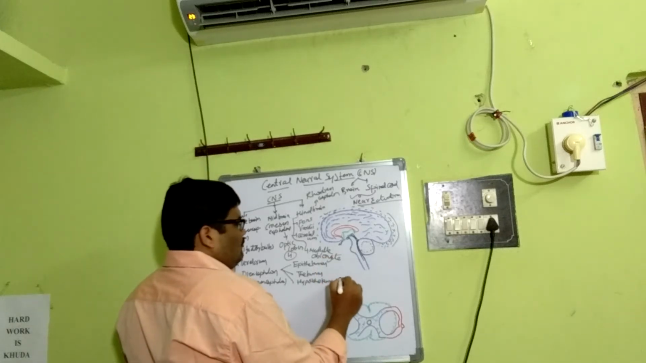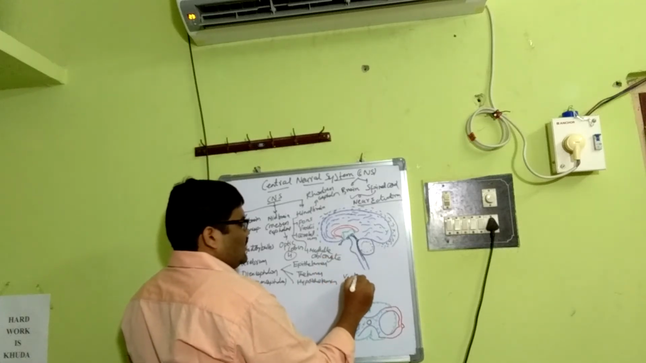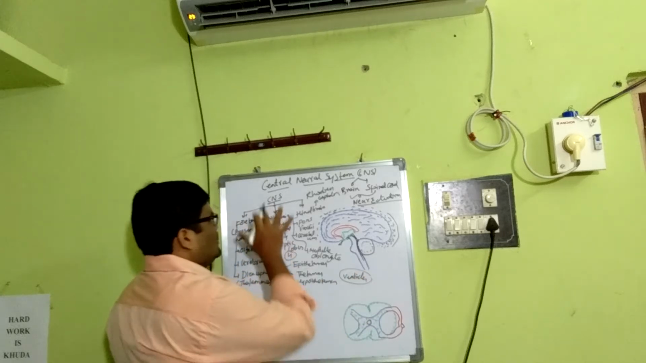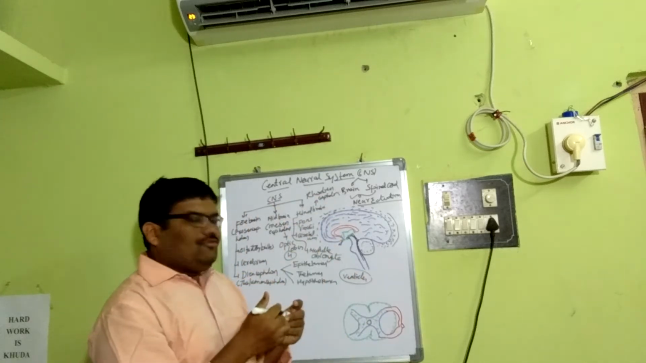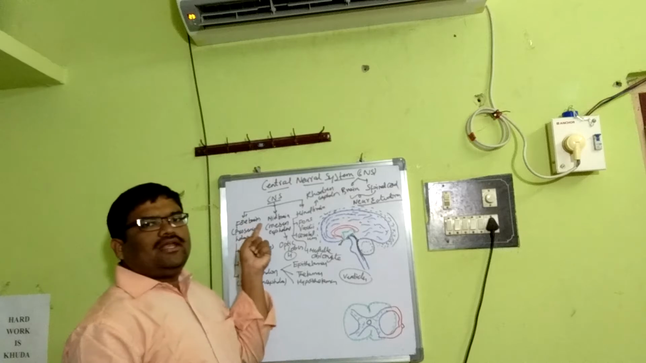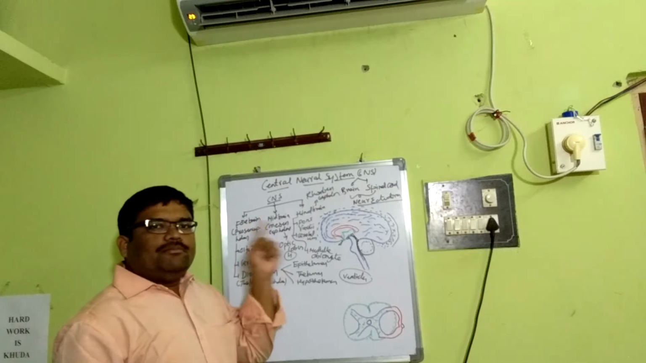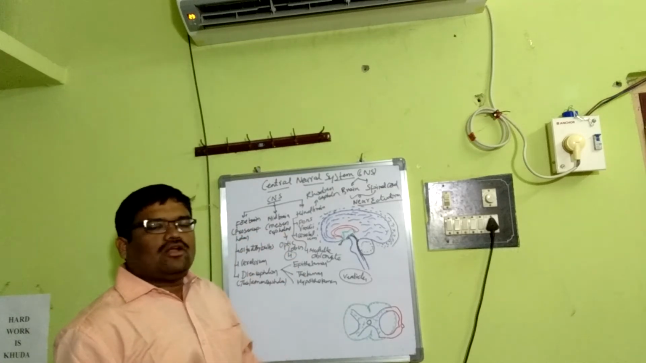Apart from this, they also have ventricles. We will discuss what exactly they are. Okay, ventricles. These are different subdivisions of the central nervous system: the forebrain, otherwise called prosencephalon, the midbrain, the mesencephalon, and the hindbrain or rhombencephalon.